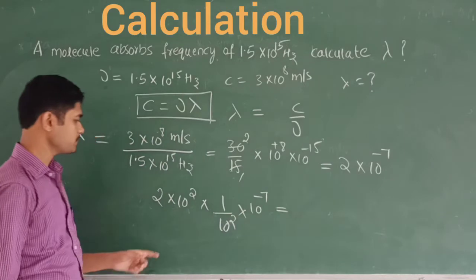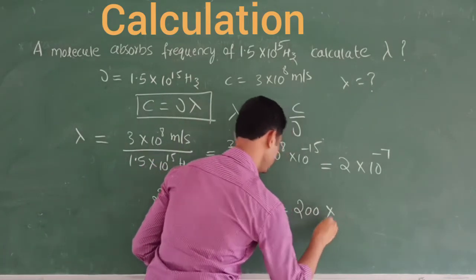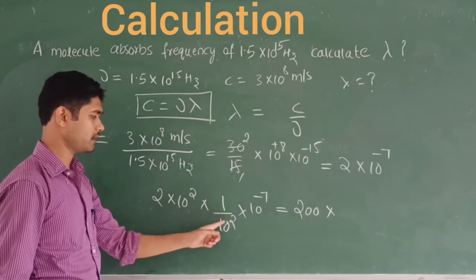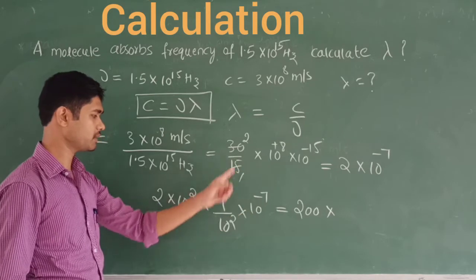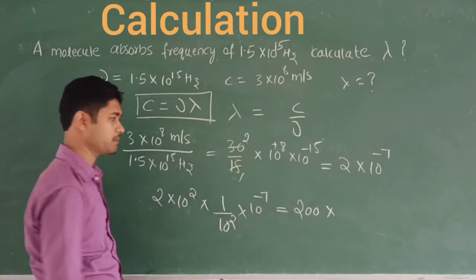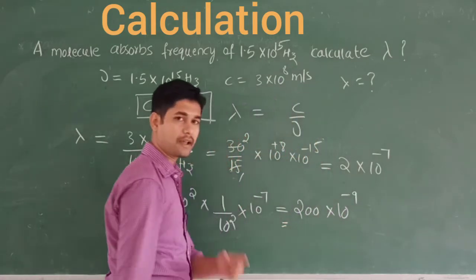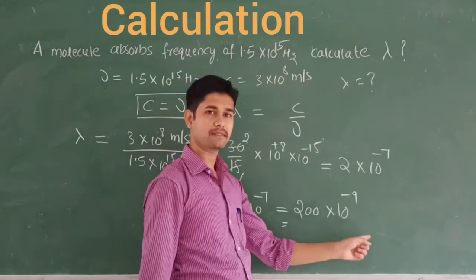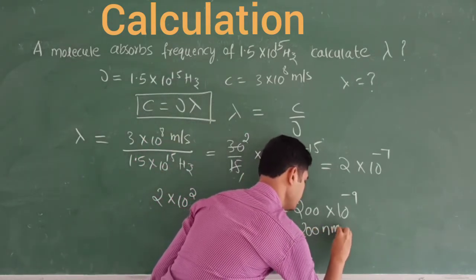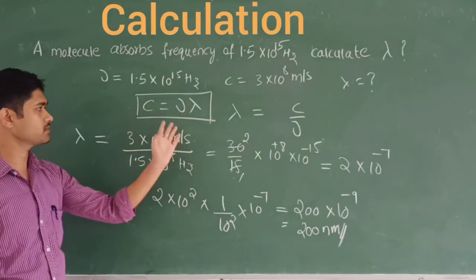So 2 into 10 power 2 becomes 200, into 1 by 10 power 2, which becomes 10 power minus 2 in the numerator. So 10 power minus 7 minus 2 becomes 10 power minus 9. You know that 1 nanometer is equal to 10 raised to minus 9 meter. So I am going to write 200 nanometer. Like this we calculate using the simple formula.